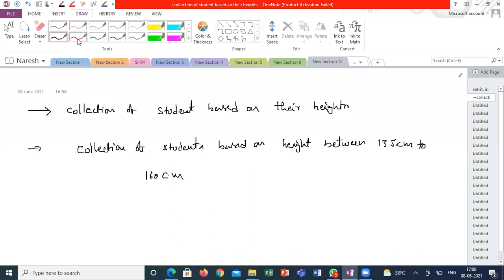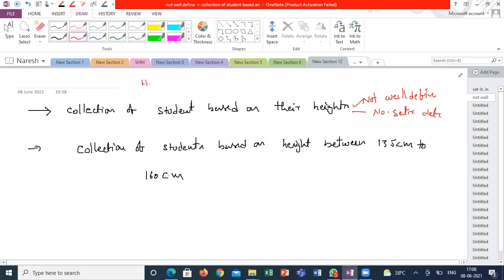In these two statements, which is well defined? See here, the first is not well defined. Will you agree with me? Yes, sir. Here you may get n number of sets, correct? N number of sets you can define.